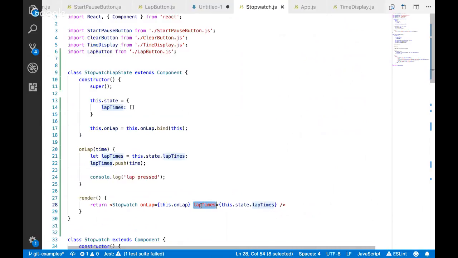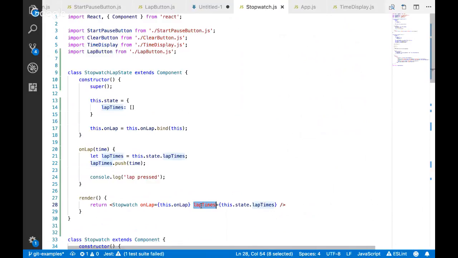So this guy just has a variable that points over to this array. And when we create our stopwatch component and we pass in the props to it, what we're passing to it is not this data directly, copied into here, but just another thing pointing to this data.